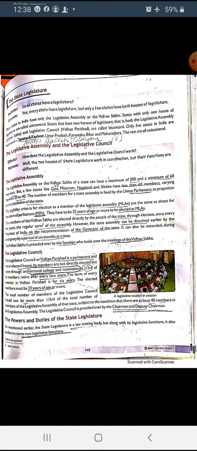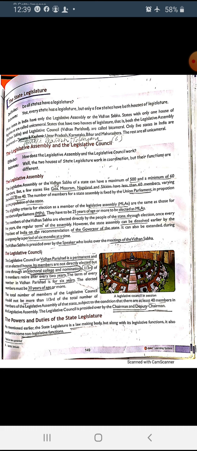The number of members for a state assembly is fixed by the union parliament. It means who decides? Constituencies, MLAs, the union parliament. Union parliament means the central level legislature. In proportion to the population of the state, meaning constituencies, as I already explained, we divide constituencies on the basis of the population of the state. How many constituencies are in Mansa? Can anyone tell? Find the answer: 3, 4, 5 or 1, and you have to send the answer to me.